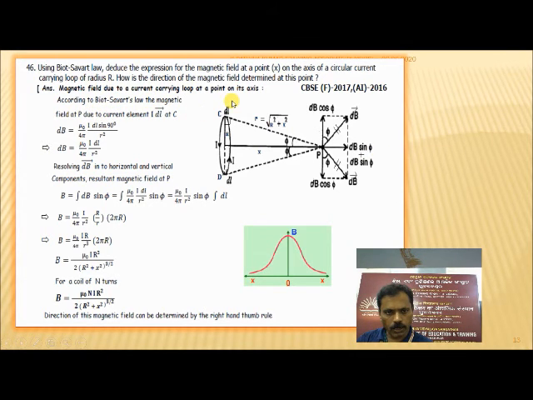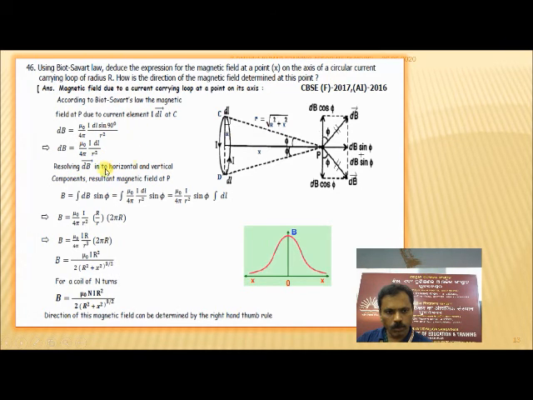According to Biot-Savart's law, the magnetic field at P due to the current element I dl at the point C is dB equal to mu naught by 4 pi I dl sin 90 by r square. So sin theta becomes 1, and dB is equal to mu naught by 4 pi I dl by r square.